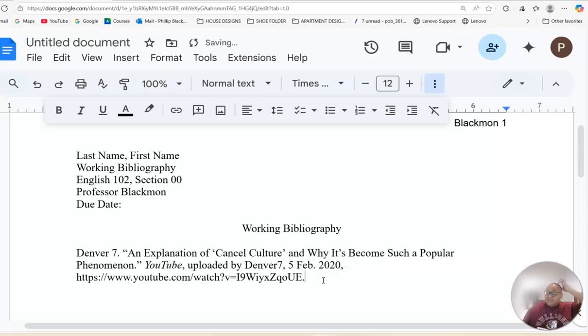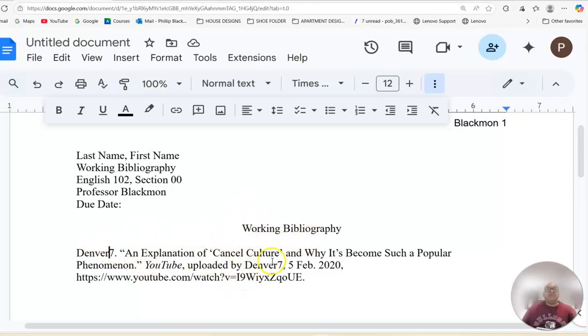Everything in MLA format ends with a period. So it ends with a period. I'm going to go back here and correct this because Denver 7 is spelled as one word. So is this correct? Not quite, right?